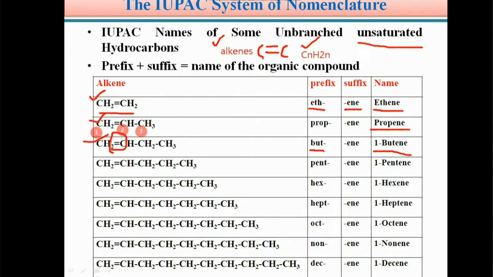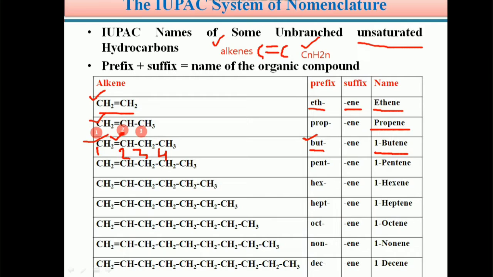This carbon is named 1, 2, 3 and 4. The first carbon has the double bond; there is a double bond between the first carbon and the second carbon. There are a total of 4 carbon atoms directly connected. Its prefix is but, and it has one double bond. Therefore, students, its name is 1-butene. The double bond starts from the first carbon onwards, hence its name is 1-butene.